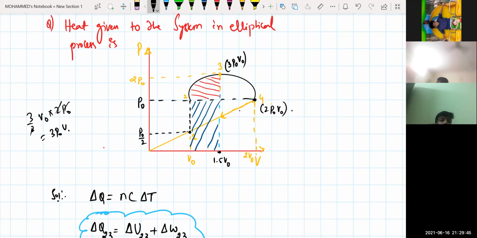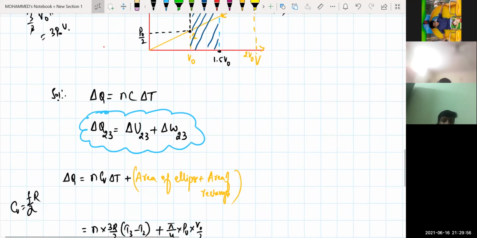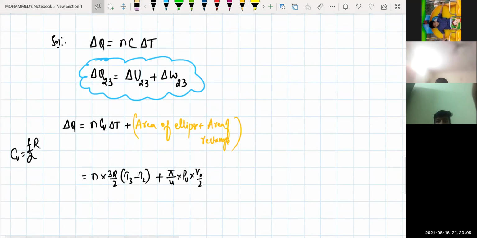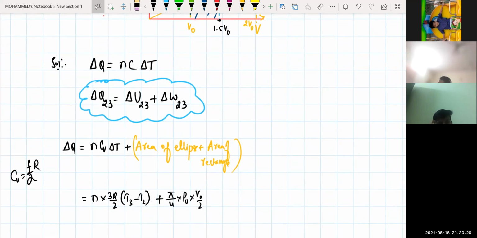Now tell me, what will be the area of an ellipse, beta? Area of your ellipse, how do you write it? It will be pi AB, pi by 4 into P naught into V naught by 2. Pi AB, where A into B is the semi-major axis into the semi-minor axis. Clear? Pi by 4 into P naught into V naught by 2. Is it clear? For an ellipse it is pi into AB, but now we are taking only the 1 by 4 part. So pi by 4 into P naught into the volume from there to there, from 2 to 3. The volume will be 3 by 2 minus V naught, which will be equal to V naught by 2. Right? Yes, sir.